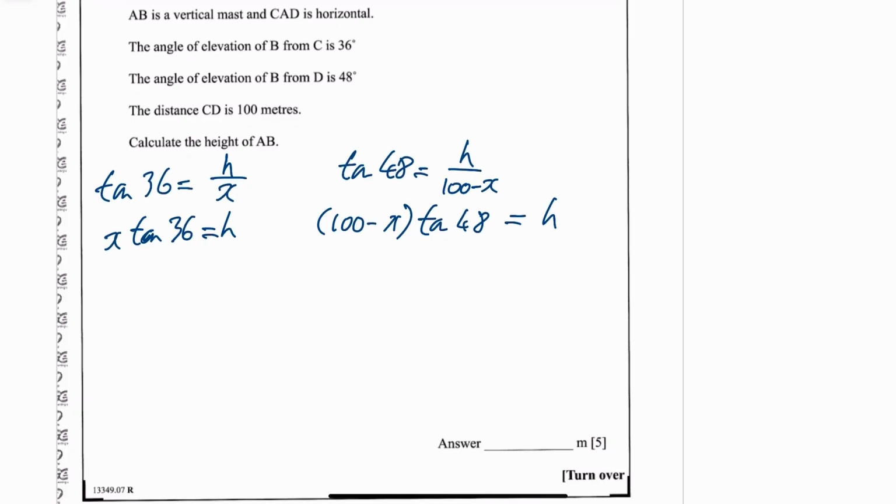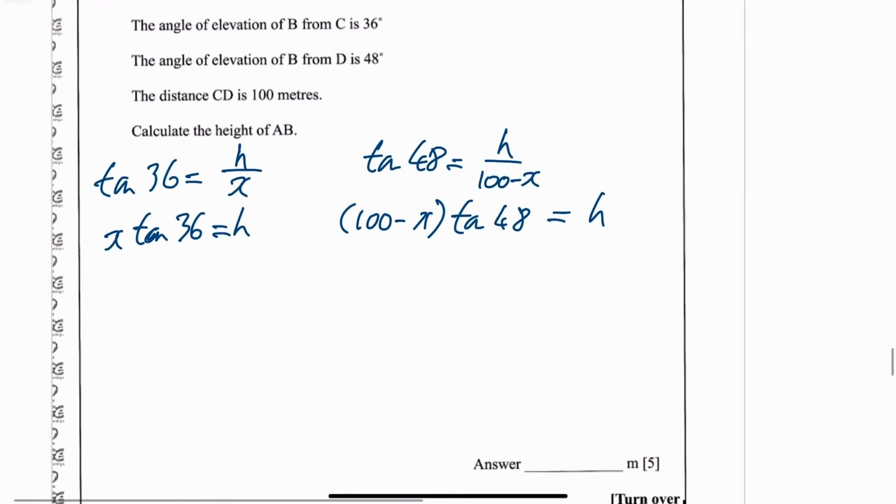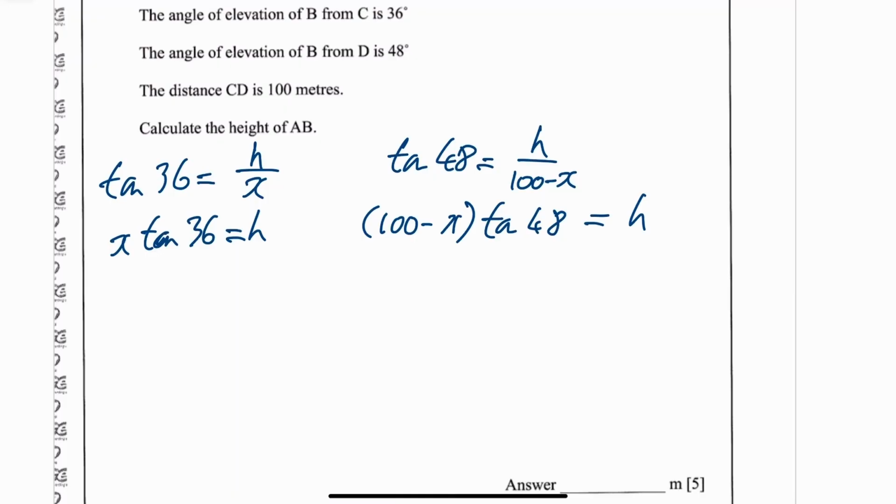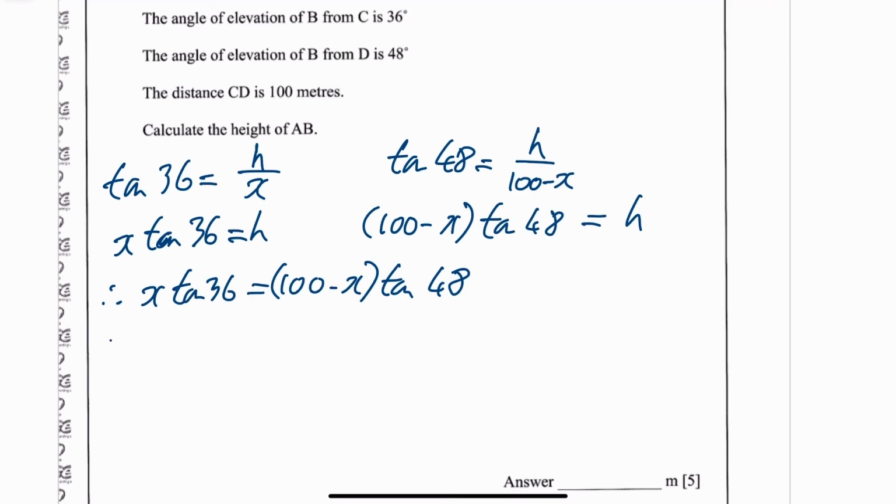What we want to do then, well, I'm going to put those two things equal. I think that's the easiest. I'm going to find my X and then I'll find my H at the end. So first of all, I'm going to find my X by putting these two things equal. So I'm going to say X tan 36 is equal to 100 minus X times tan of 48, which means multiply out and bring it all to one side. I'm not skipping any steps here: X tan 36 is equal to 100 tan of 48 minus X tan of 48.